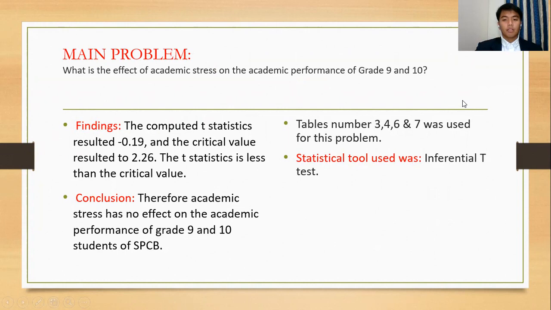For the main problem, what is the effect of academic stress on the academic performance of grades 9 and 10? Tables number 3, 4, 6, and 7 were used for this problem. The statistical tool used was the inferential t-test. For the findings, the computed t-statistic resulted in -0.19, and the critical value resulted in 2.26. The t-statistic is less than the critical value. For the conclusion, therefore, academic stress has no effect on the academic performance of grades 9 and 10 students of SPCB.